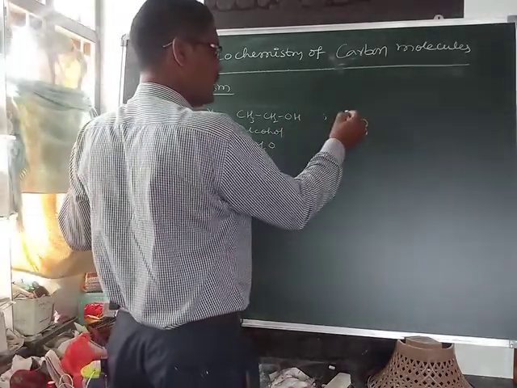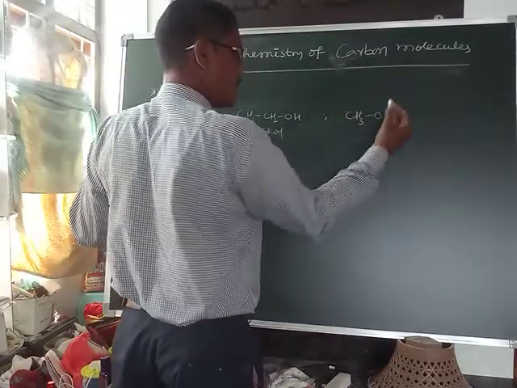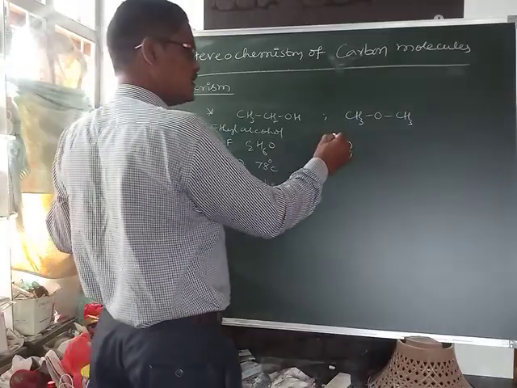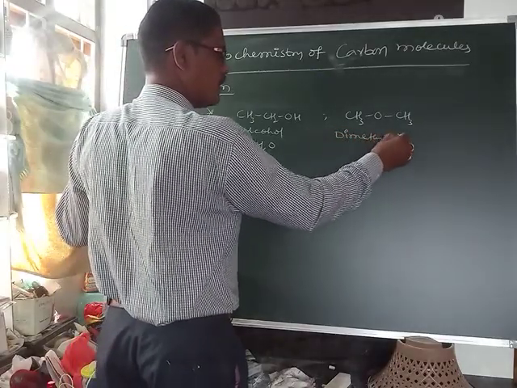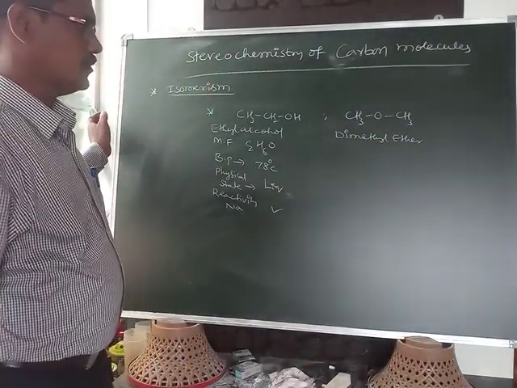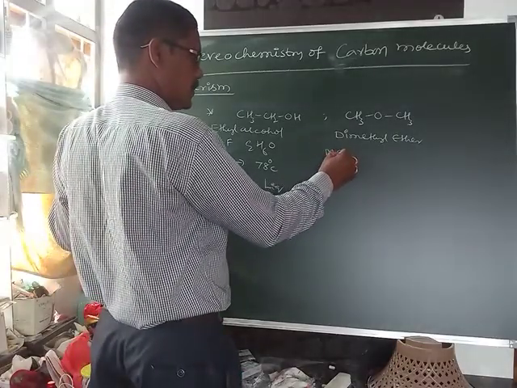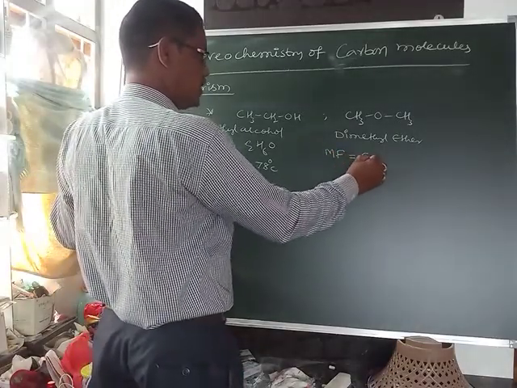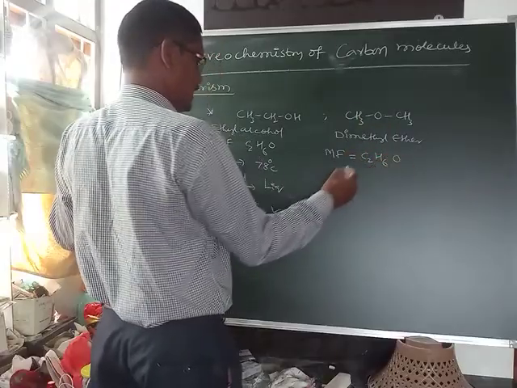Now one more example, CH3OCH3. It is known as dimethyl ether. Its molecular formula is the same: 2 carbons, 6 hydrogens, 1 oxygen.